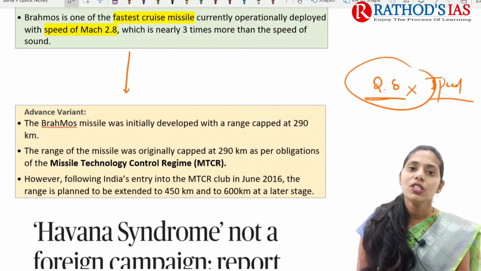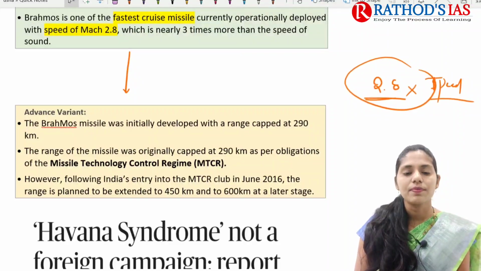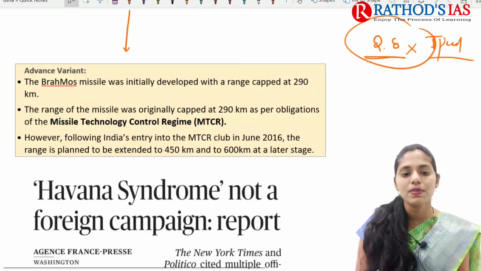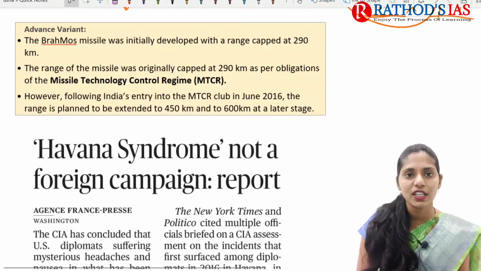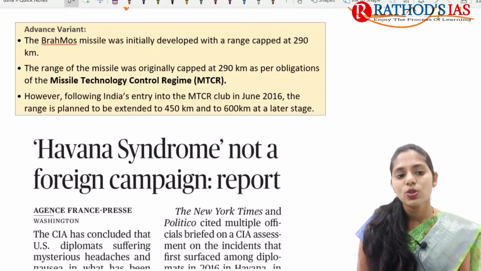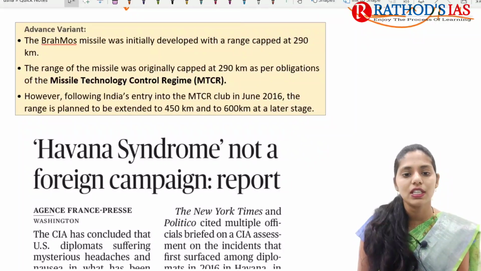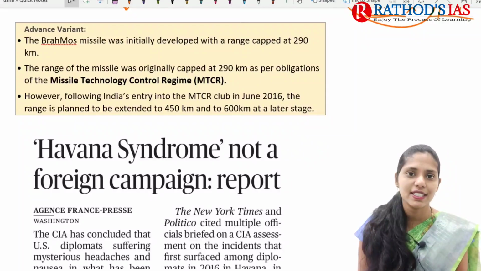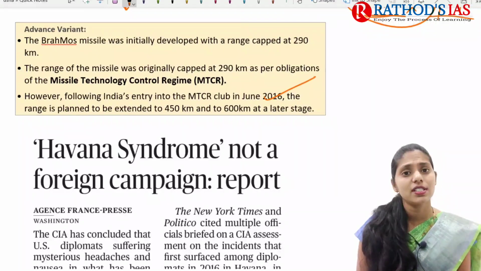Now let us see the advanced variant. Initially, this Brahmos missile was developed with a range of 290 kilometers. If you want to extend this range beyond 290, you need to be a member of MTCR, that is, the Missile Technology Control Regime. Recently India became part of this MTCR. Because of this, we have come up with plans to extend the range from 290 kilometers to 450 kilometers, and to 600 kilometers in later stages. So this is just on this topic.